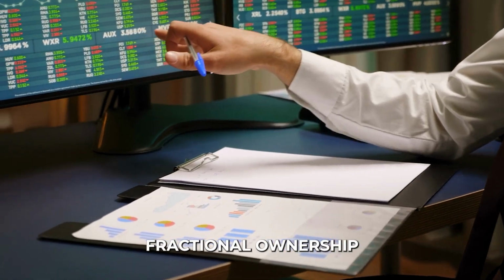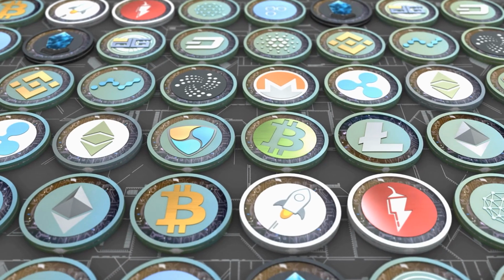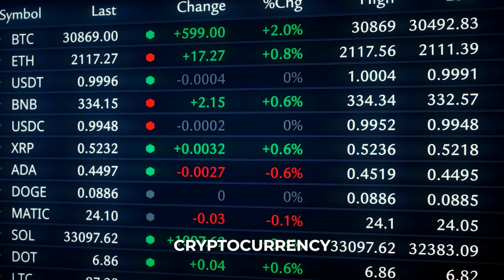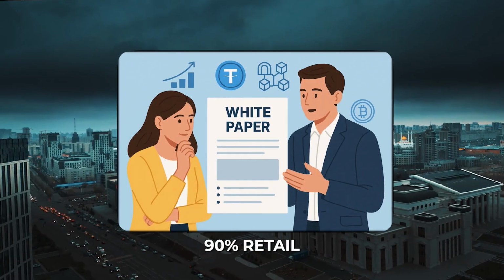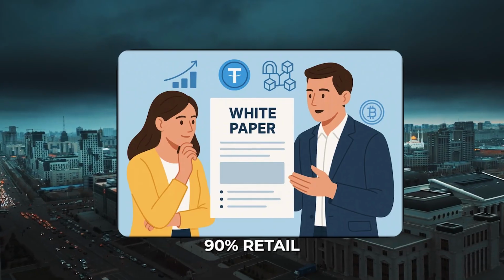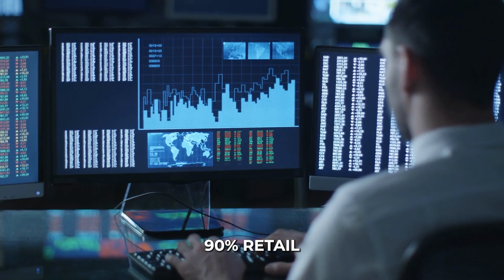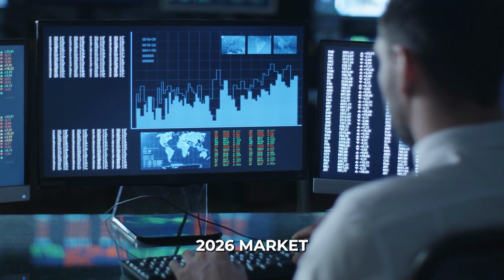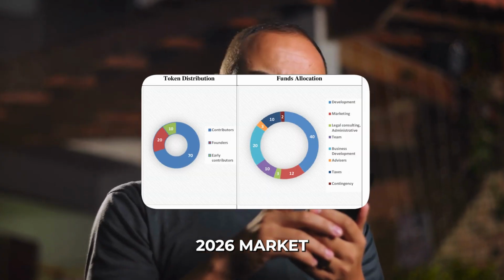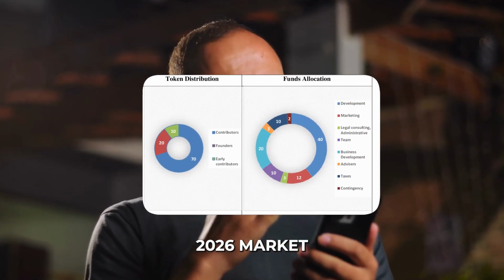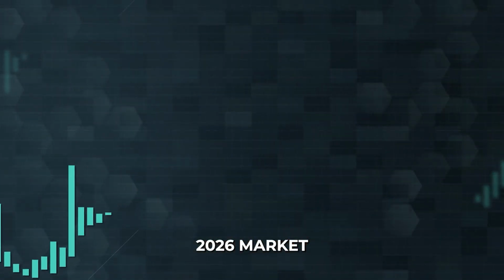If you buy a stock, you are buying a fractional ownership stake in a company and a legal claim on its future cash flows. If you buy a cryptocurrency, what are you actually buying? For 90% of retail investors, the answer is just a ticker that might go up. But in 2026, the market is ruthless. The days of buying a random protocol just because of hype and a flashy white paper are largely over.